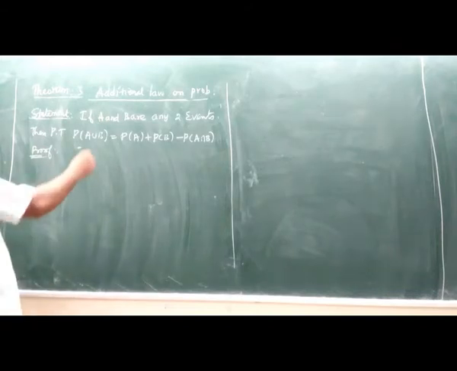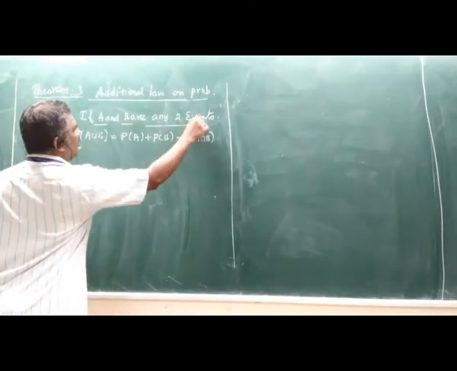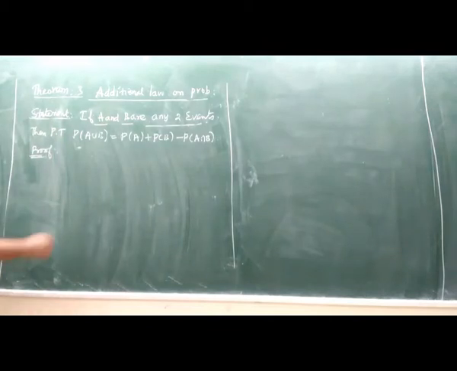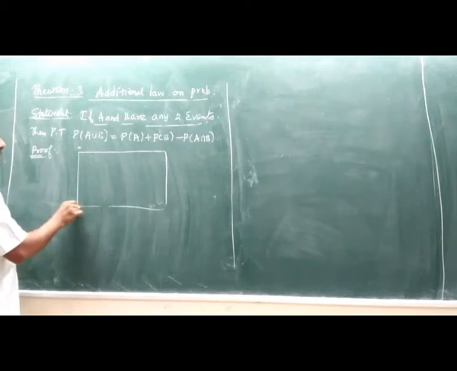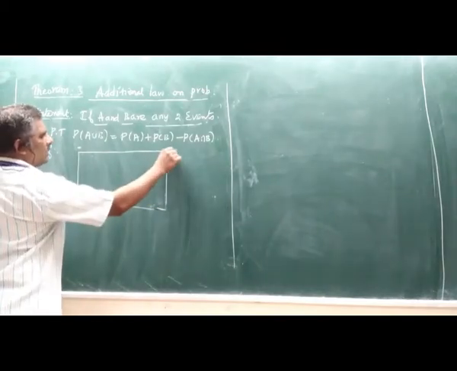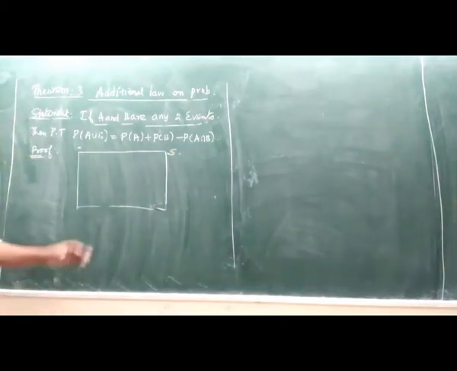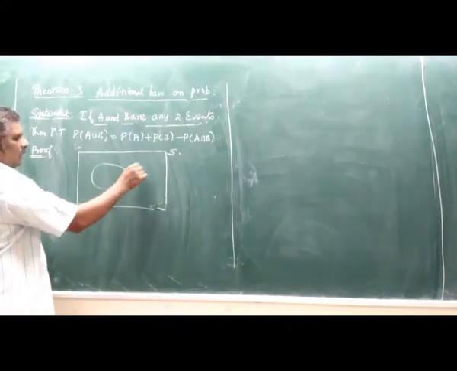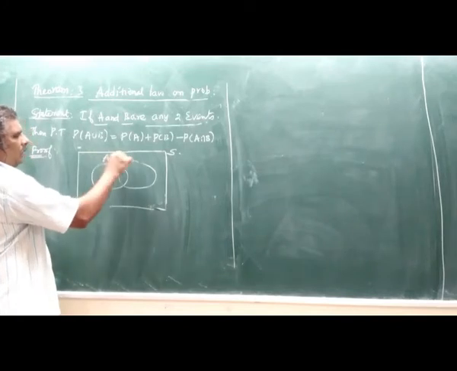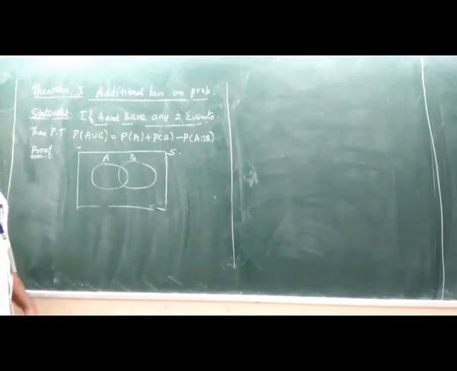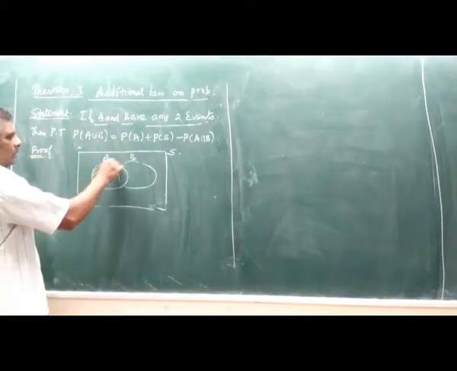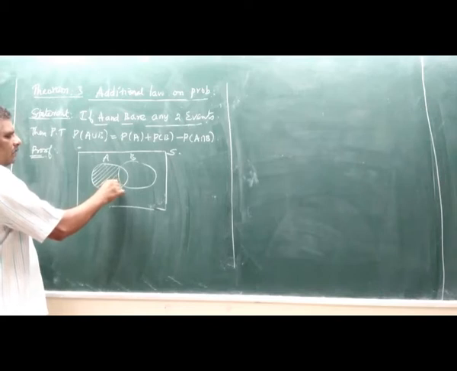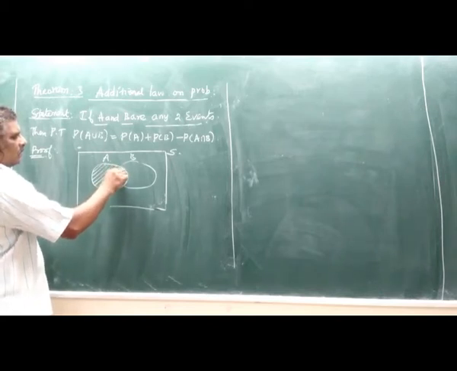Given that A and B are any two events, you can see that it is the sample space S. In the sample space S, there are two subsets, A and B. I will split it into 3 parts.